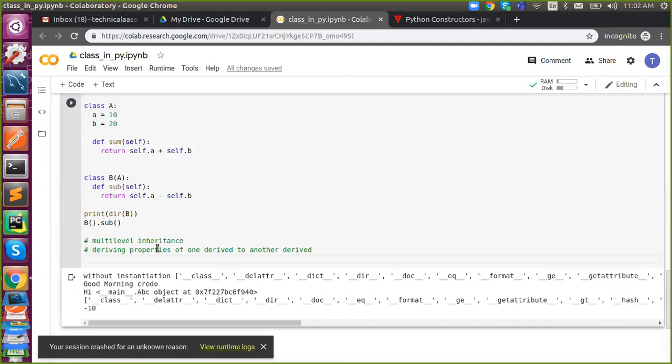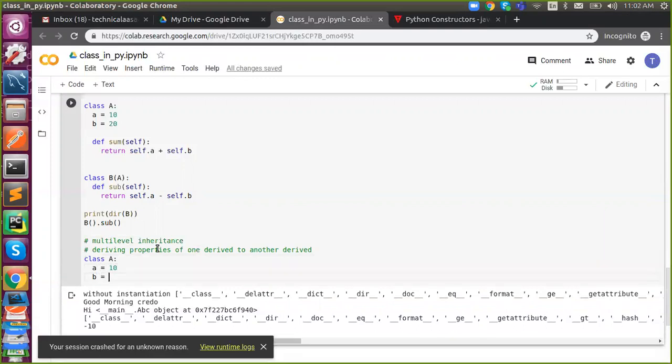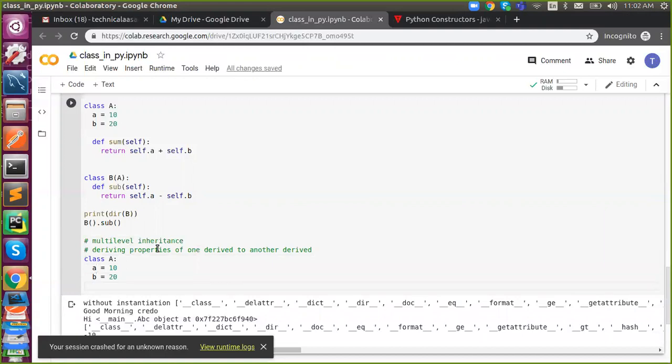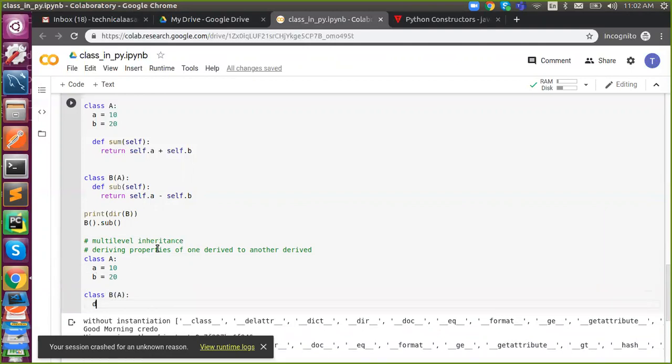So in this derived example, I'm going to say class A. Here define A, B, 20. And in class B, I wrote a method called sum.